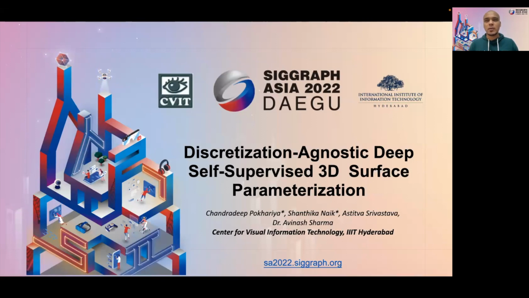I am Chandradeep Pokhria, a first year MS student at the International Institute of Information Technology, Hyderabad, India. I present to you Discretization-Agnostic Deep Self-Supervised 3D Surface Parameterization. I co-authored this paper with Shantika Naik, who is also a primary author, Astit Srivastav, an MS student, and Professor Dr. Avinash Sharma.